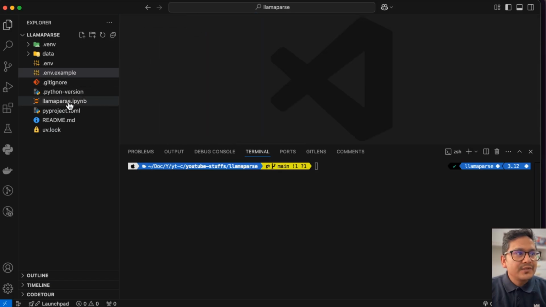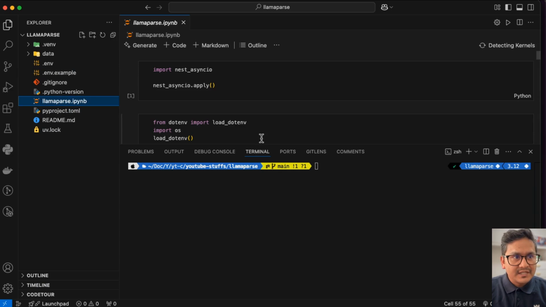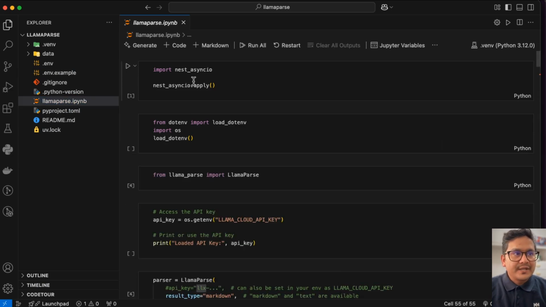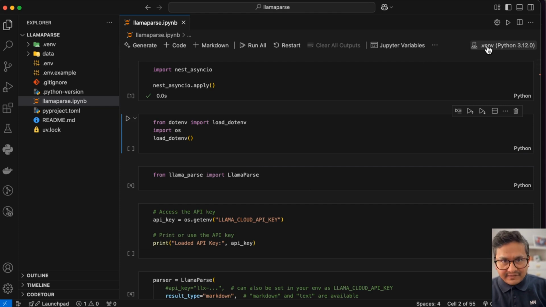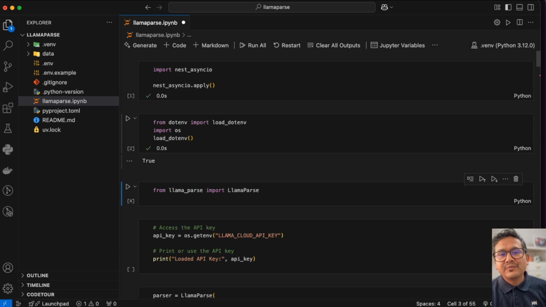After this, now we head over to this Jupyter notebook. So this is the notebook. I can cancel this. So yeah, this is the file that I will be running. Now let's just do some of the setup things first. And by default, it is already using the .venv because that is what I want to use. I have created it just with the uv sync. This is how you read the environment variables from the .env. There are many ways you can read the environment variables. You can paste directly in the notebook and so on, but this is a good way to load them. Once you run this, everything will be loaded and you have the API keys, right?